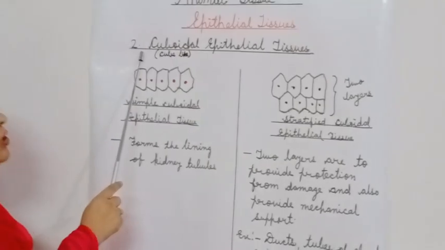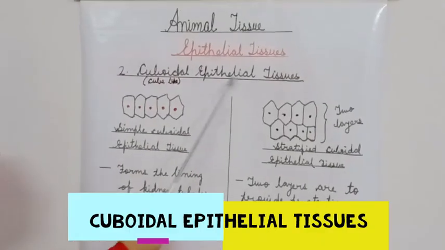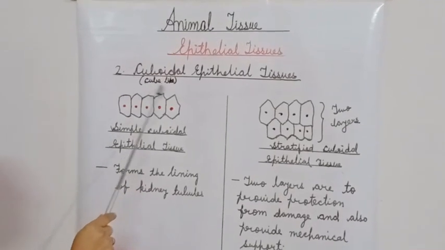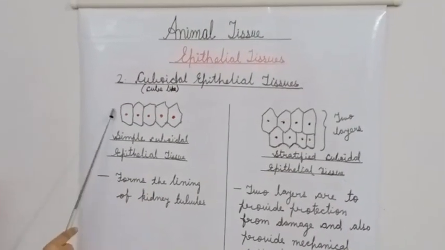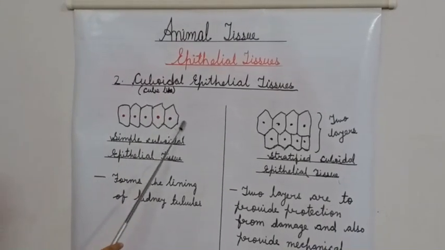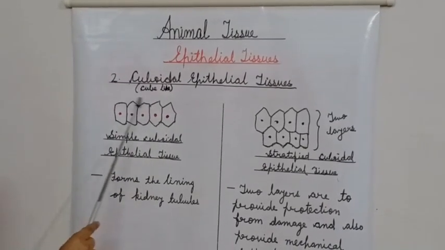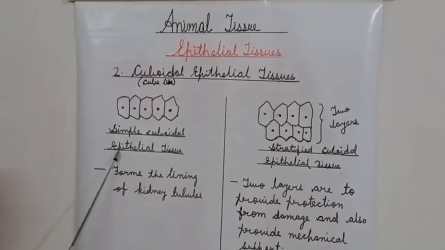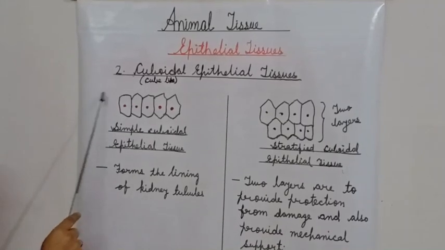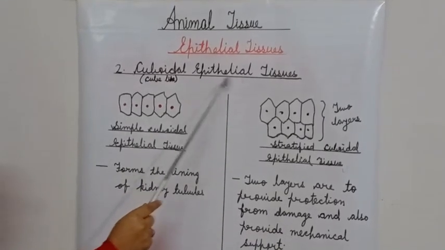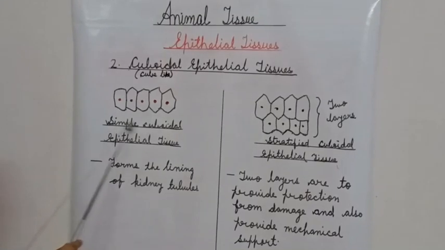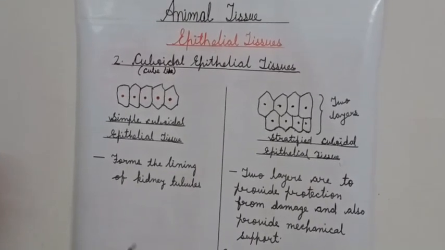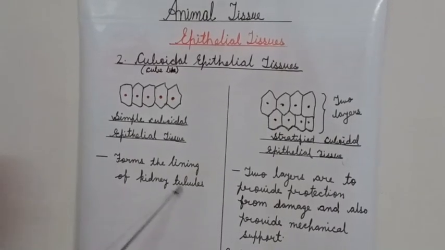Now the next one we are going to discuss is cuboidal epithelial tissues. As we know, cuboidal means cube-like. So if a single layer of cube-like cells is formed, these are called simple cuboidal epithelial tissues. Means only one layer of cuboidal epithelial tissues. They are called simple cuboidal epithelial tissues. They are formed in the lining of the kidney tubules.